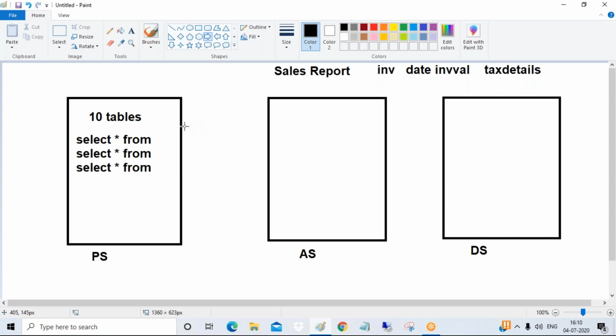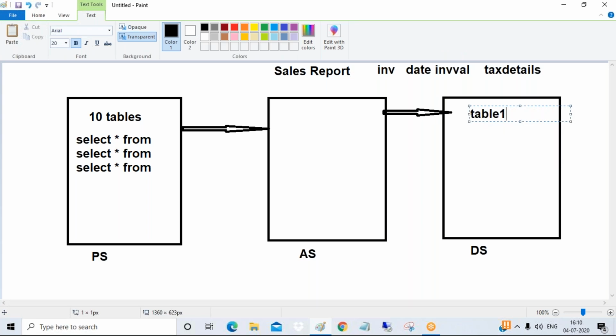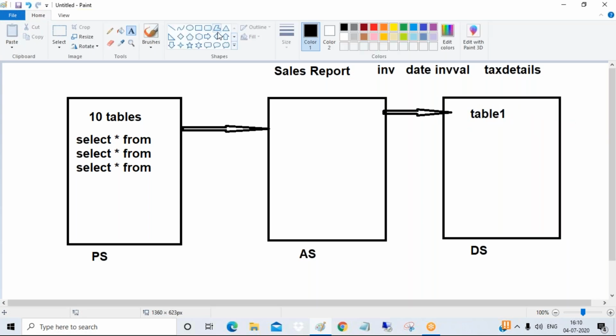When select statements increase, each and every time your presentation server has to make a request to the application server, and your application server in turn has to make a request to your database server. The first table will make a request for data from the database server, and it will provide the response.